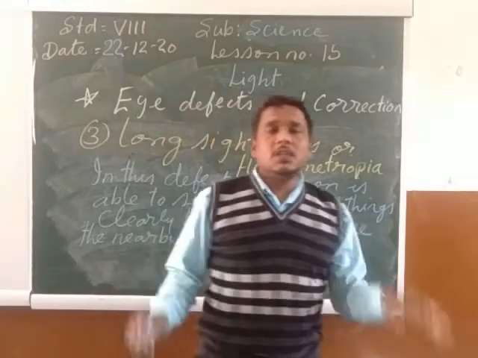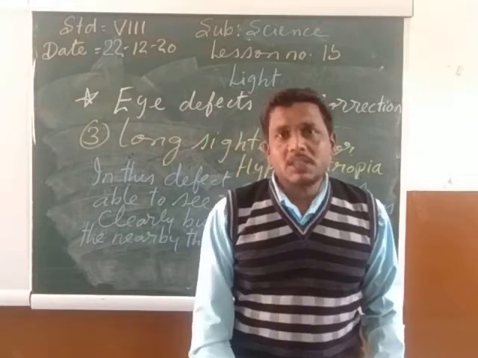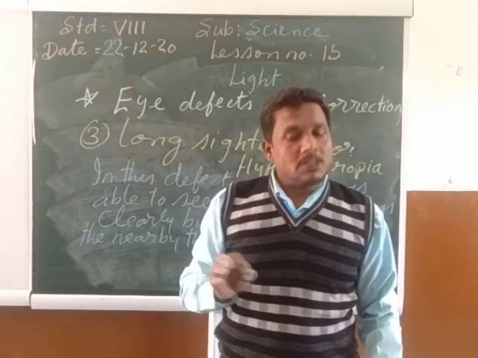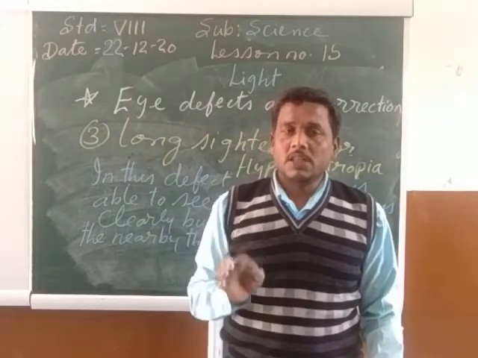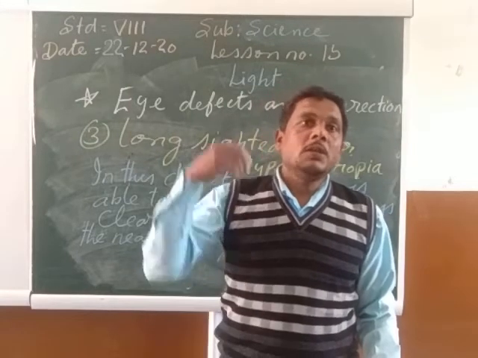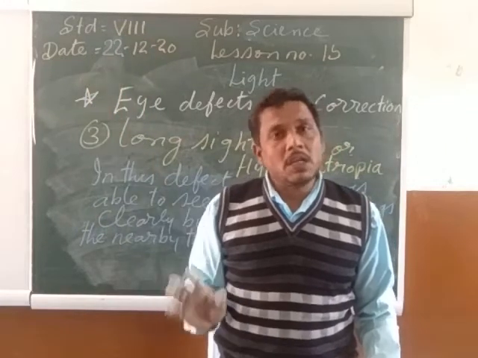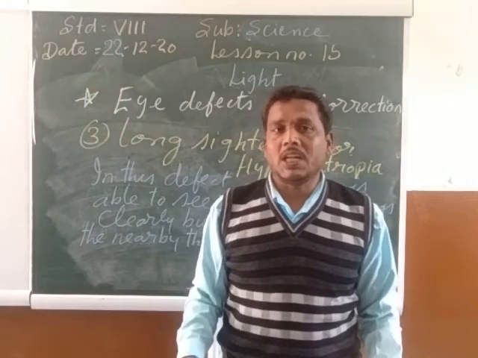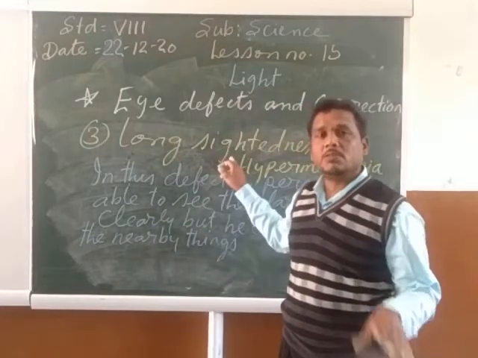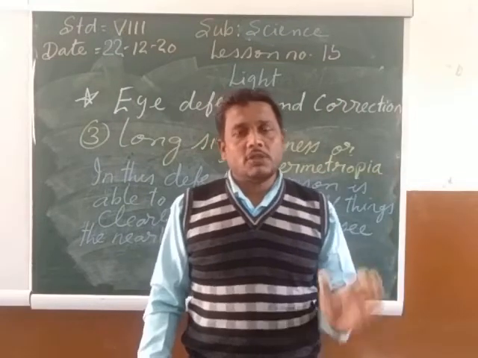It means, in the case of long-sightedness or hypermetropia, a person is able to see the far off objects very clearly, but he cannot see the nearby things or objects clearly. This long-sightedness is just opposite to short-sightedness.